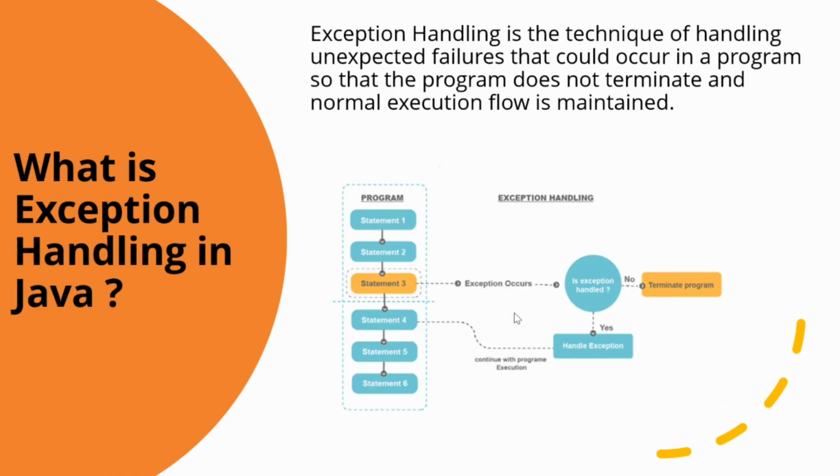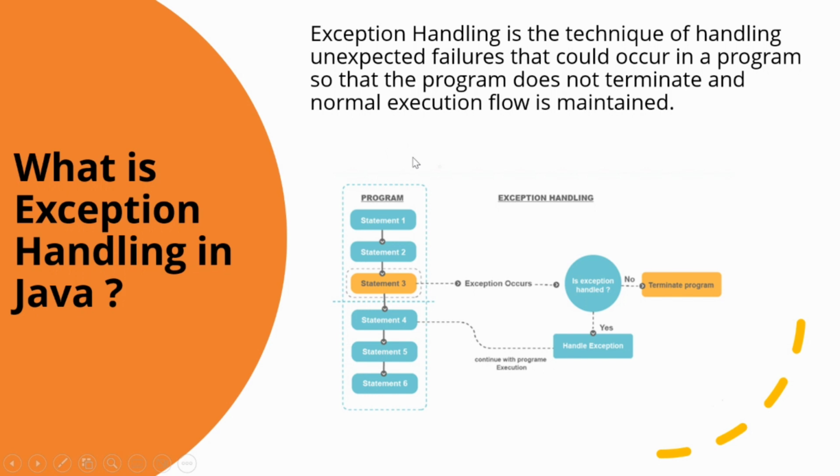The next question is what is exception handling in Java? So, exception handling is the technique of handling unexpected failures that could occur in a program so that the program does not terminate and normal execution flow is maintained. So, what do we mean over here? That if we apply try catch finally, if we use these blocks to handle the exception, that is what is called exception handling.